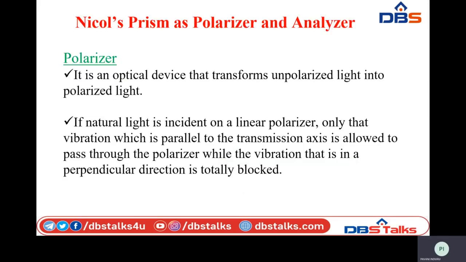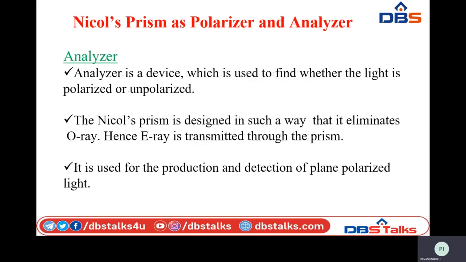So a polarizer is a device which transforms unpolarized light into polarized light. Whenever natural light is incident on the polarizer, only the vibrations which are parallel to the transmission axis are allowed to pass through. The other vibrations, which are perpendicular to the direction of the transmission axis, will be blocked completely. Whereas an analyzer is a device which is used to find whether the light is polarized or unpolarized.